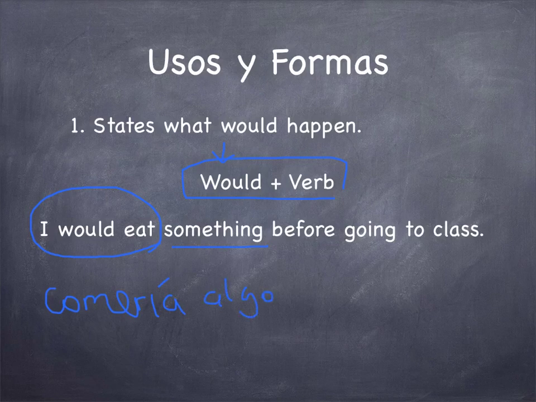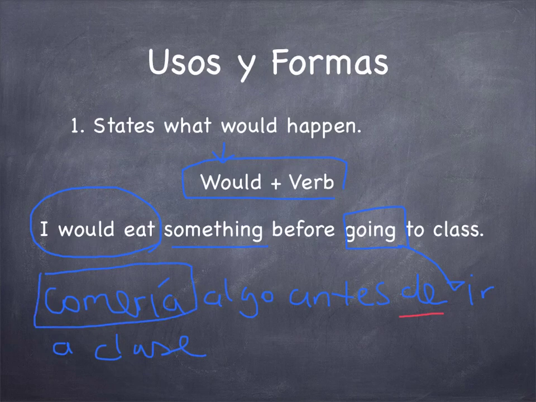Now, before going to class, so remember that before would be antes de, so because going is followed by a preposition, in this case de, the verb needs to be in infinitive. Ir a clase. So remember, the form would plus the verb is what forms the conditional form. Comería algo antes de ir a clase.